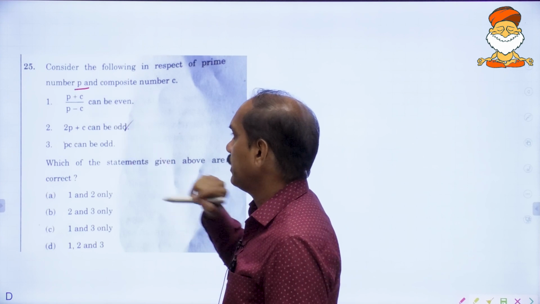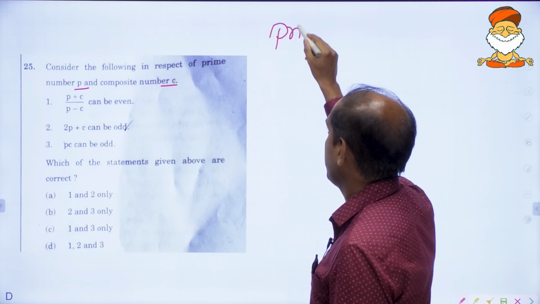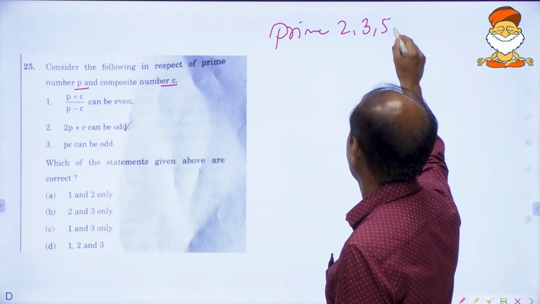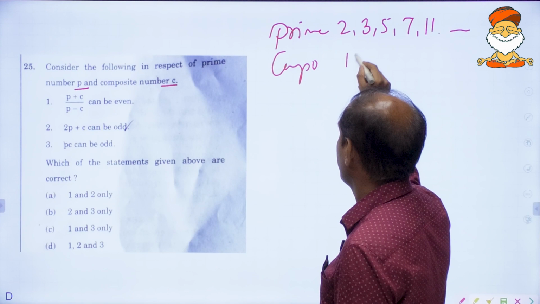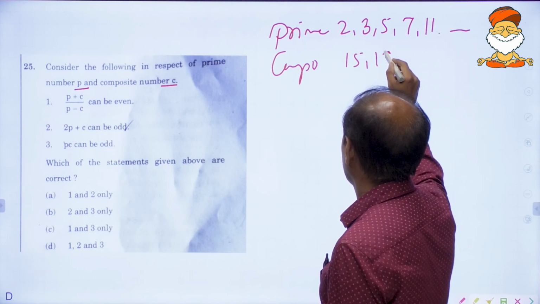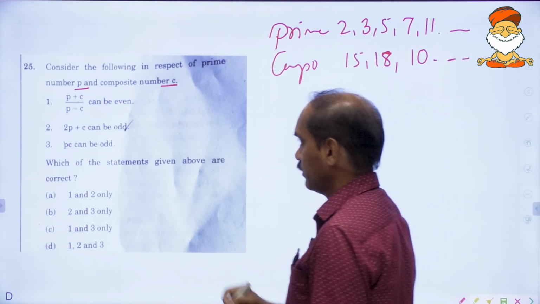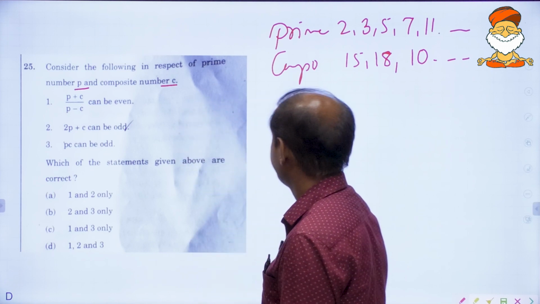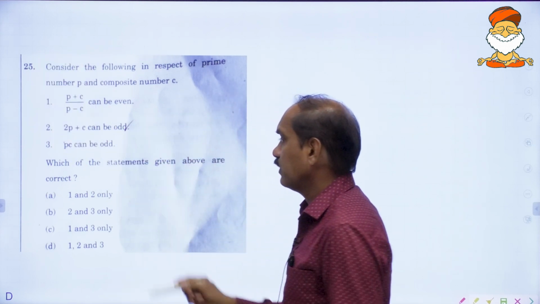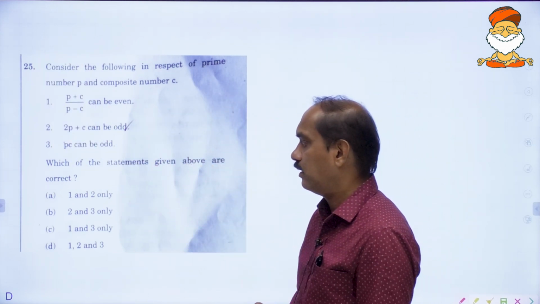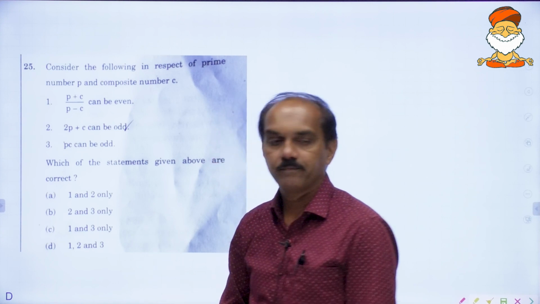Now P should become a prime number and C a composite number. We know prime numbers are 2, 3, 5, 7, 11, all these are unbreakable numbers. Composite numbers you can take 15, 18, 10, this kind of numbers you can take for C. Now coming to the statements, which of the statements given above are correct? 1 and 2 only, 2 and 3 only, 1 and 3 only, 1, 2 and 3, right?